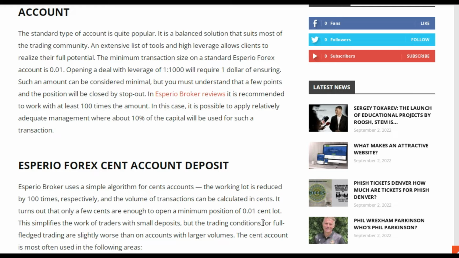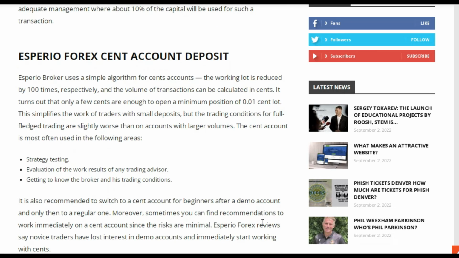This simplifies the work of traders with small deposits, but the trading conditions for full-fledged trading are slightly worse than on accounts with large volumes. The cent account is most often used in the following areas: strategy testing, evaluation of the work results of any trading advisor, getting to know the broker and his trading conditions. It is also recommended for beginners to switch to a cent account after a demo account and only then to a regular one.